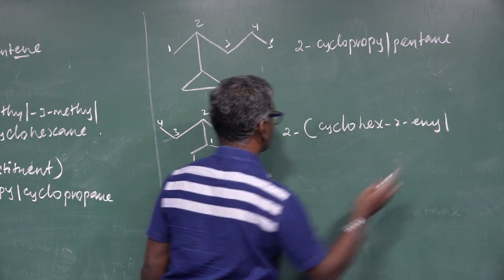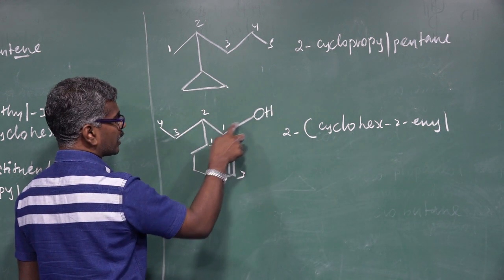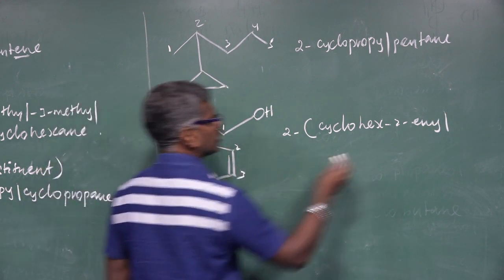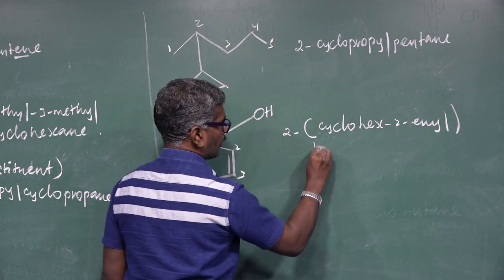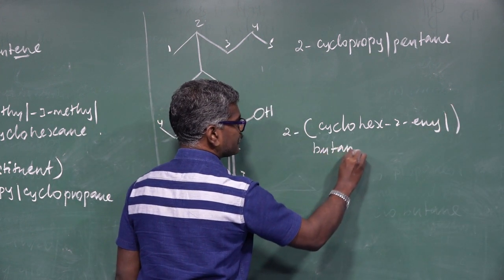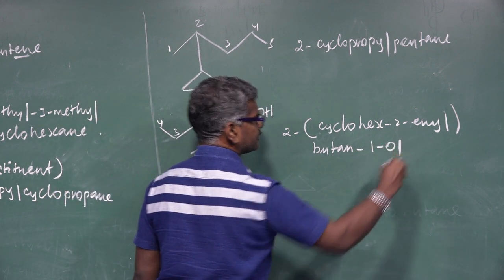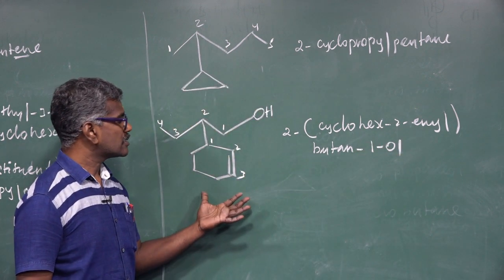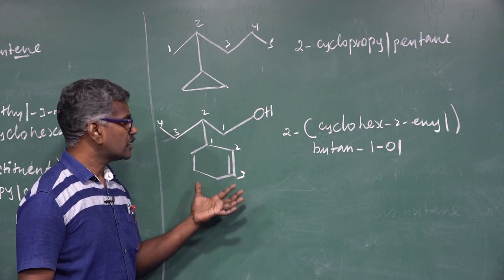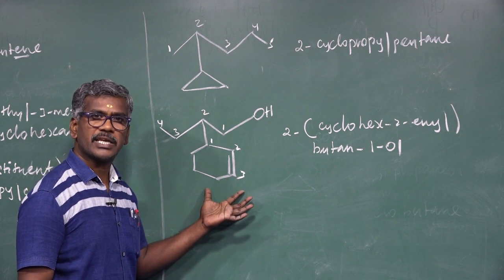2-en-yl. Total number of how many carbon atoms? 1, 2, 3, 4. Butane. In what portion is the functional group present? First portion. So 1-yl. This is a somewhat different compound. This type of question may be asked in the NEET.